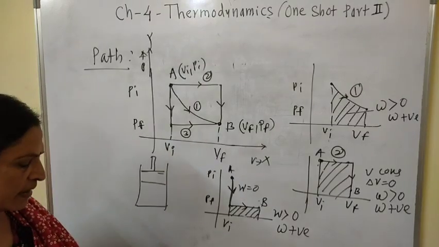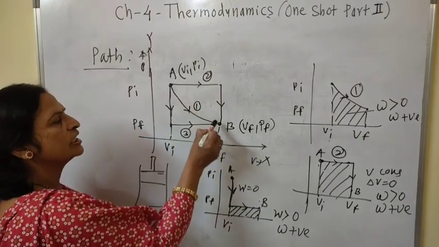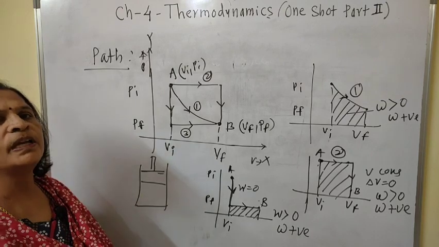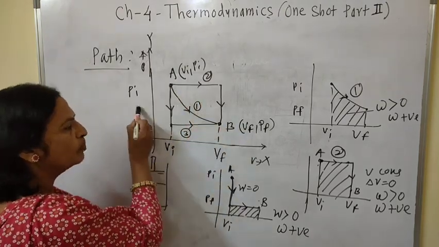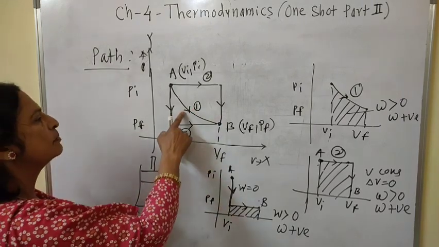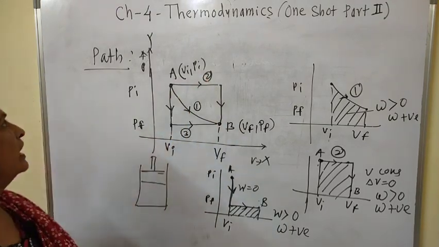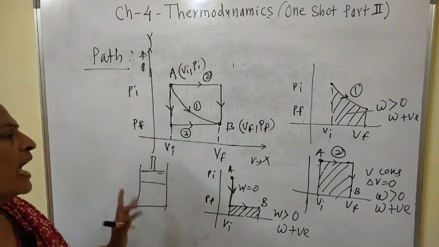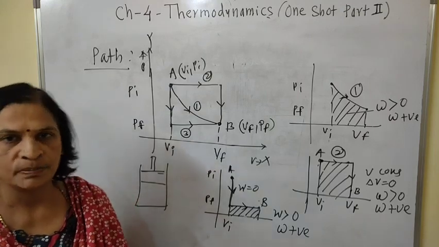And in this manner, when a system changes from initial state to final state, there is a series of intermediate changes, and when this series is plotted on a PV diagram, it is called a path. This is path first, this is path second, and this is path third. In this manner we can explain the term path, as well as prove that work done is a path function.